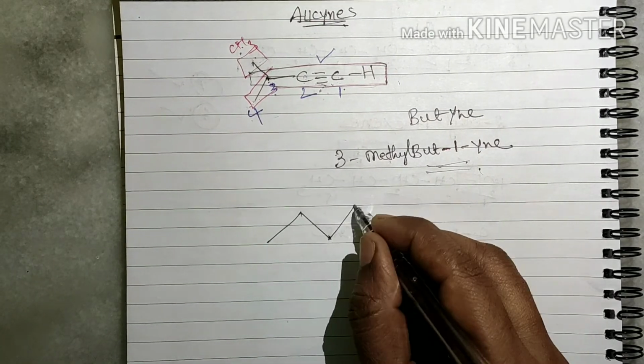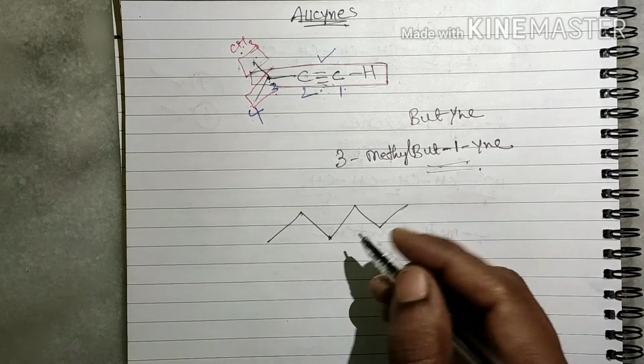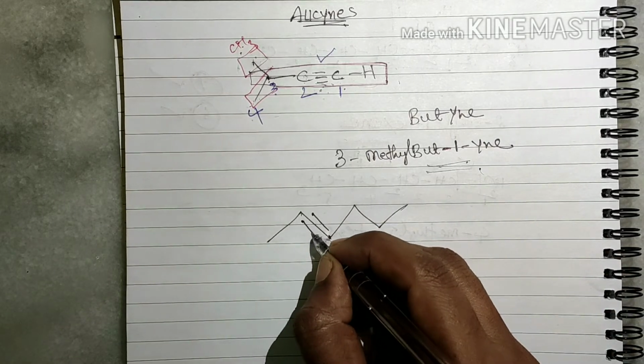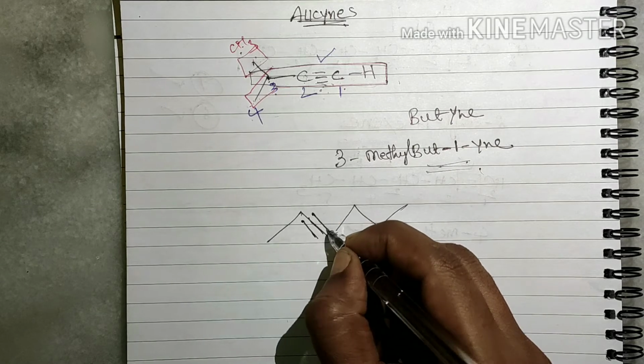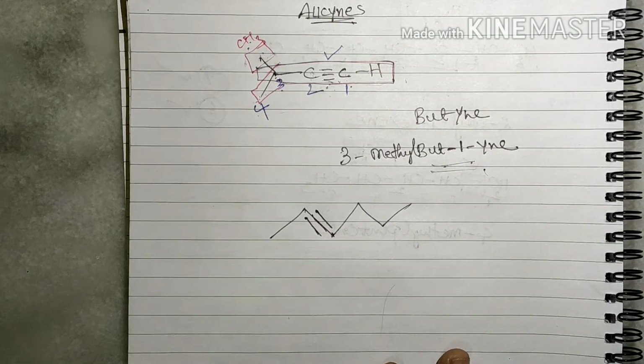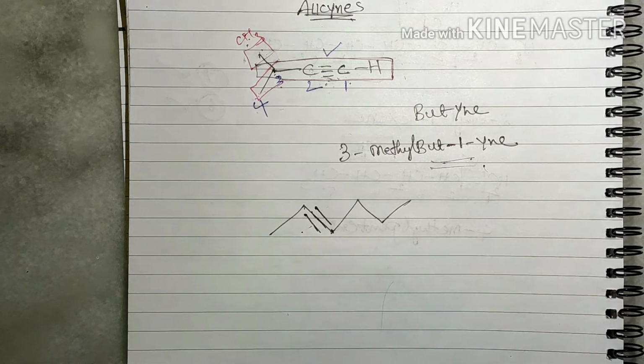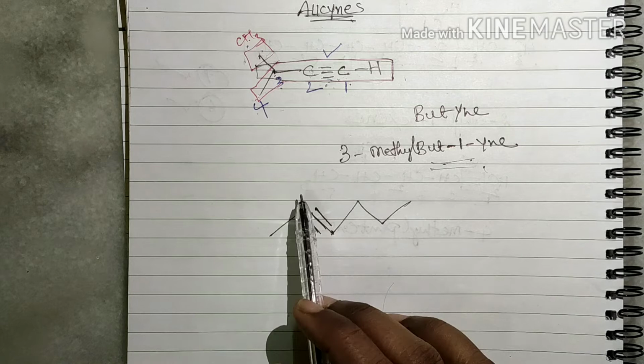We'll see another example. See here, this means triple bond. This is one bond, two bonds, three: triple bond. Always we have to give the least number to the triple bond. There are no substituents.